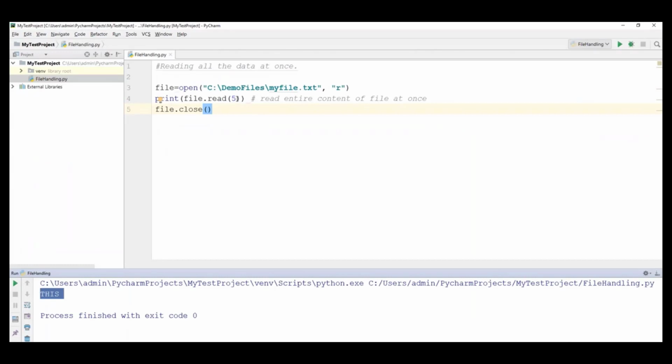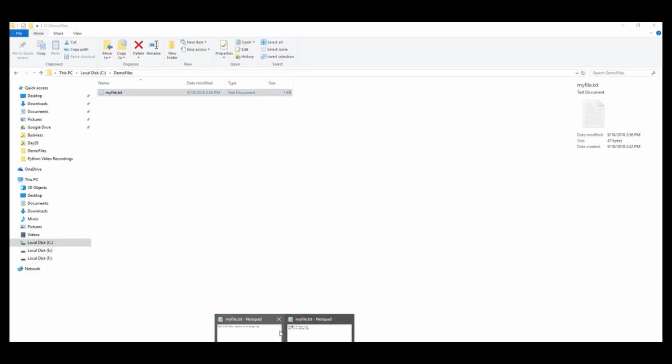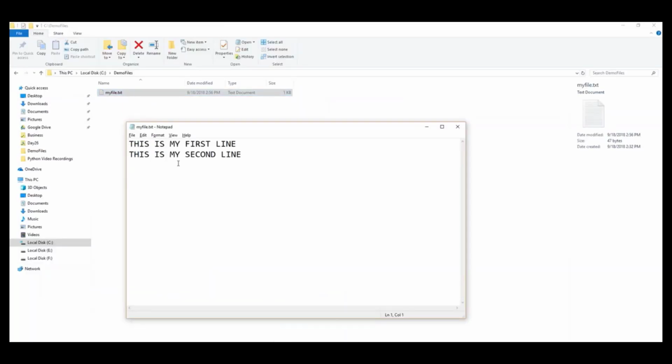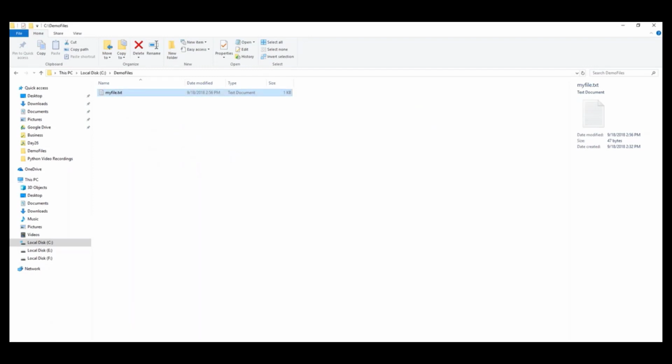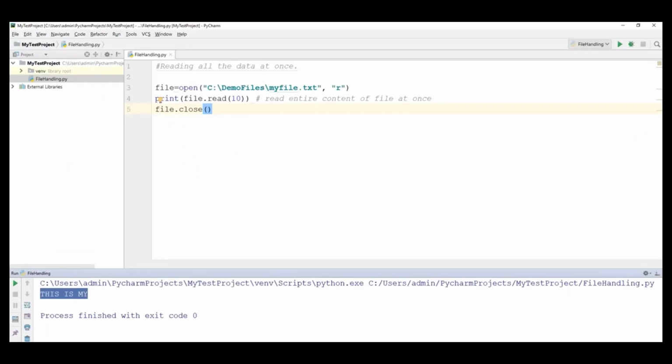And similarly, if I say 10 here, when I run this code, it will give you 10 characters: 1, 2, 3, 4, 5, 6, 7, 8, 9, 10. So till 10 characters it will return from the file. If you count exactly 10 characters, till here it returns, and the index starts from 0. So when I pass some number, it will return that many characters from the file.